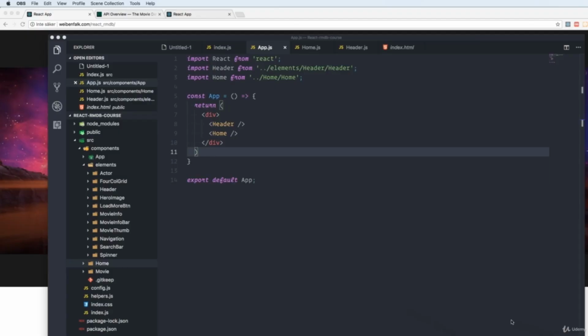I have to be honest, guys, I think this is going to be the most boring video of them all. And that's because we're doing a lot of repetitive work here when we're scaffolding out our components, creating the skeleton and the base for the components. But as I said before, I think it's good.